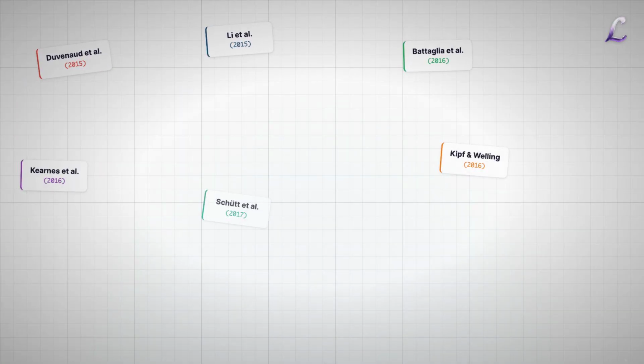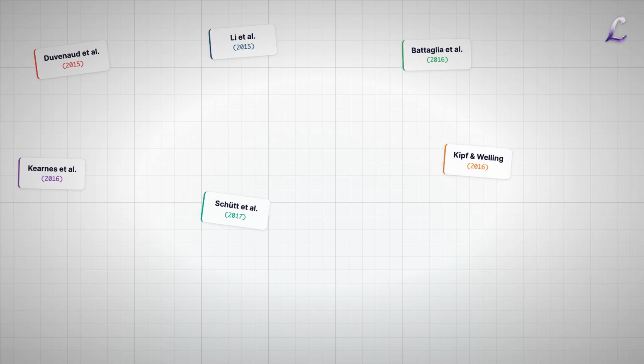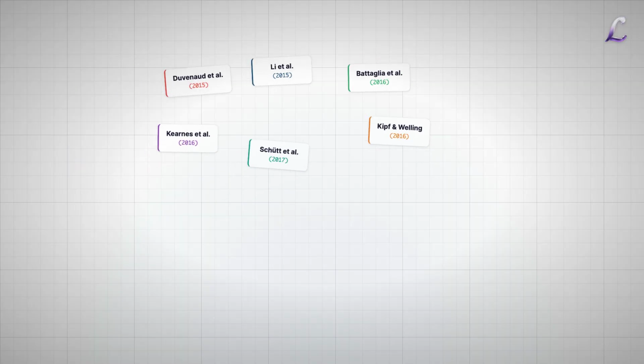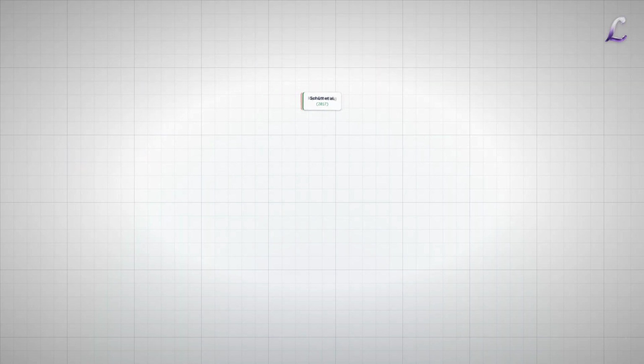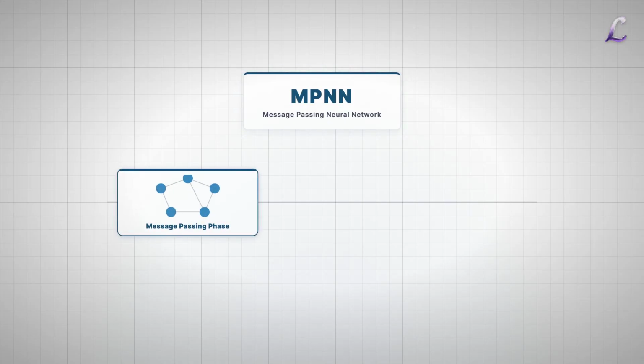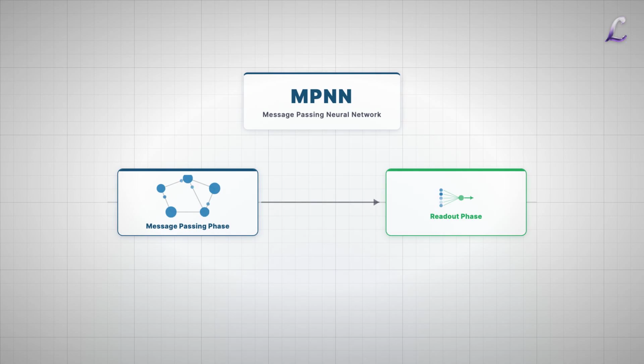The authors realized that half a dozen existing models, from Duvenaud's fingerprints to Li's gated graph neural networks, were mathematically identical under the hood. They unified them into a single definition, the Message Passing Neural Network, or MPNN. An MPNN operates in 2 strict phases: the message passing phase, where the graph builds a local understanding of itself, and the readout phase, where that local understanding collapses into a global prediction.